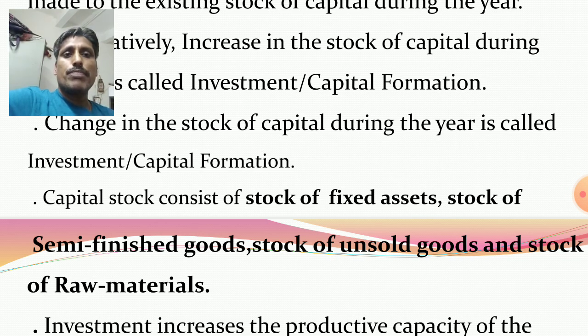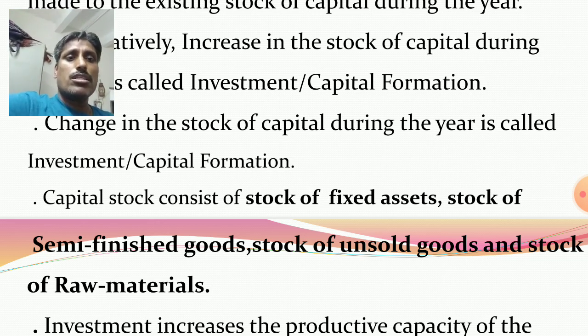And basically related to the inventory investment, it is stock of semi-finished goods. Those type of goods are in the process of production. It is not fit for sale. It is in the process of production. Stock of unsold goods: those goods have not been sold by the producer. Then again, it is like undesired stock. Again, these goods actually stack up or accumulate by the producer. Next one, stock of raw materials. So capital stock consists of stock of fixed assets, stock of semi-finished goods, stock of unsold goods, and stock of raw materials.